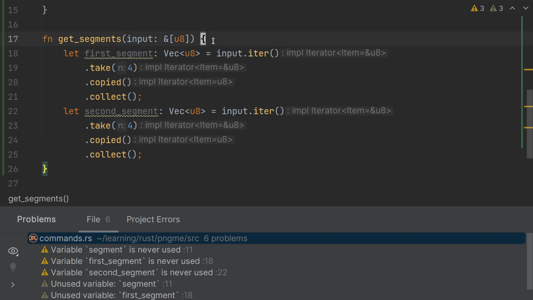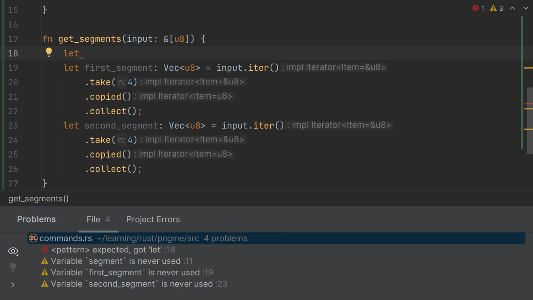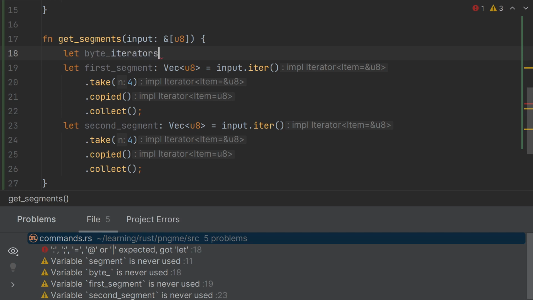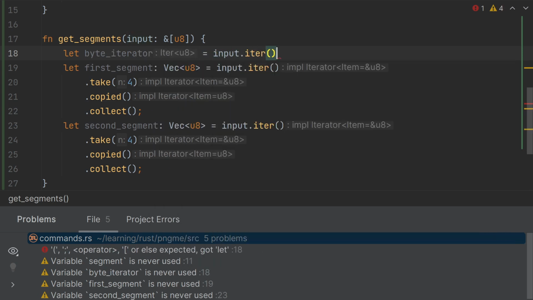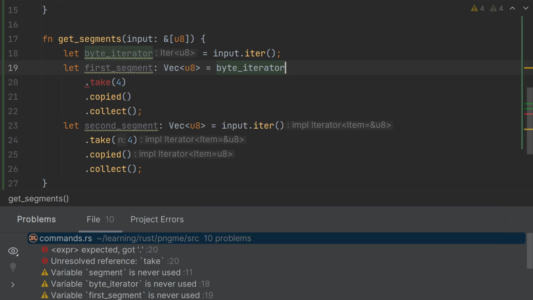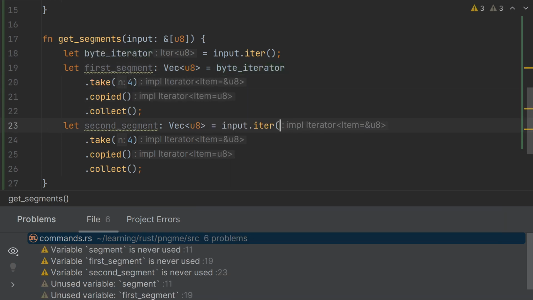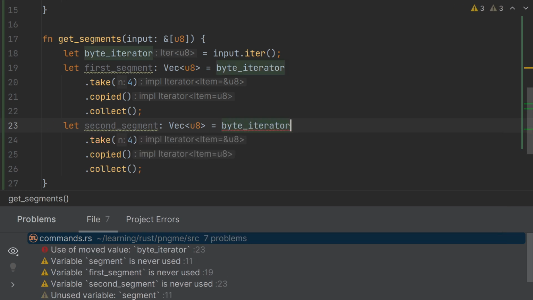So to handle this, I'm going to save a variable with the iterator. Let's say byte_iterator equals input.iter(). And let's just replace this with byte_iterator and byte_iterator.